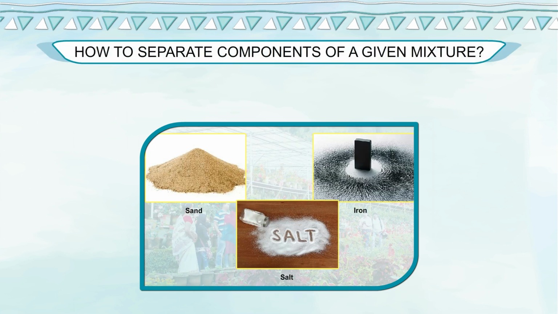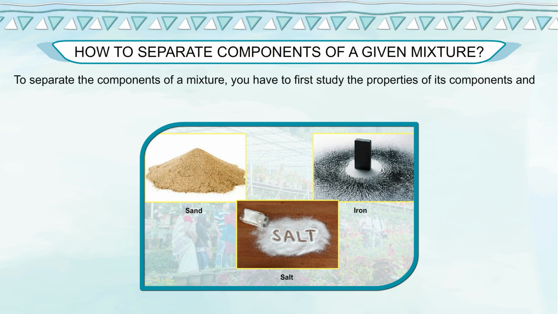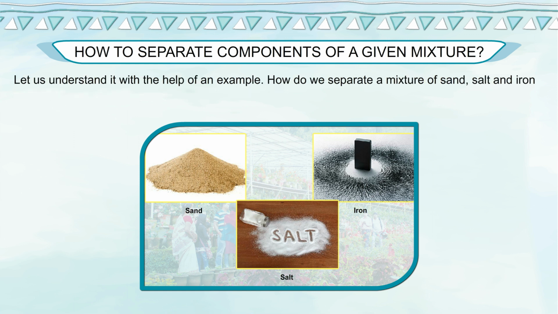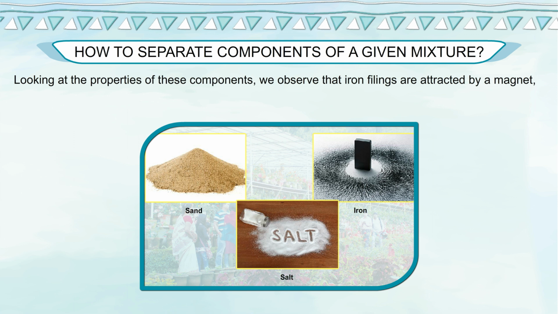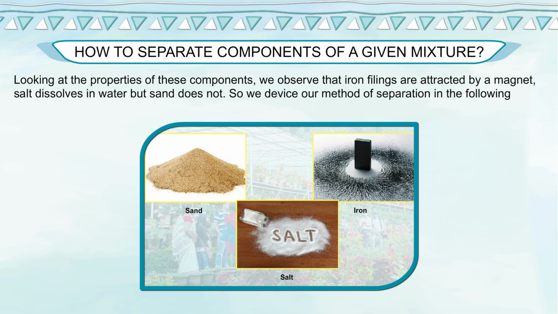How to separate components of a given mixture? To separate the components of a mixture, you have to first study the properties of its components and then devise a method for separating each component. Let us understand it with the help of an example. How do we separate a mixture of sand, salt and iron filings? Looking at the properties of these components, we observe that iron filings are attracted by a magnet. Salt dissolves in water, but sand does not. So, we devise our method of separation in the following steps.